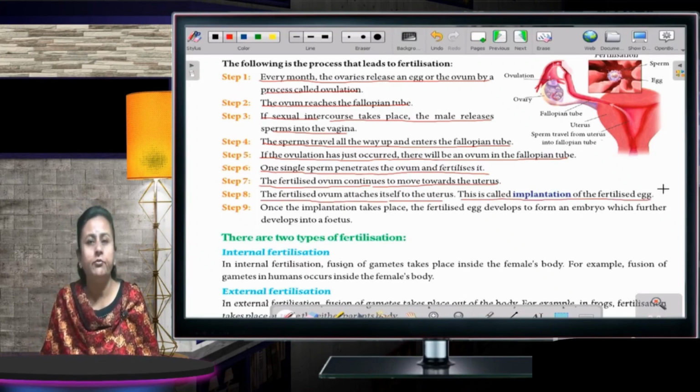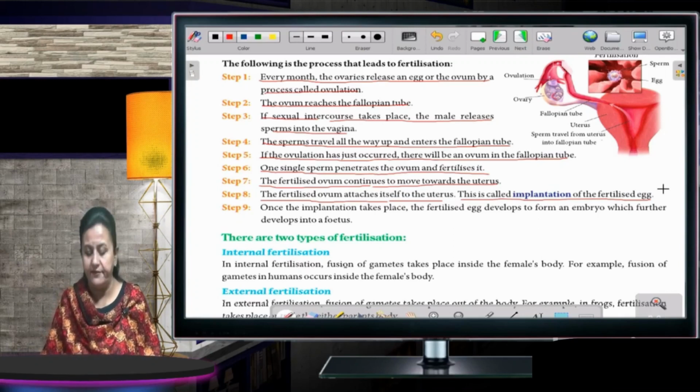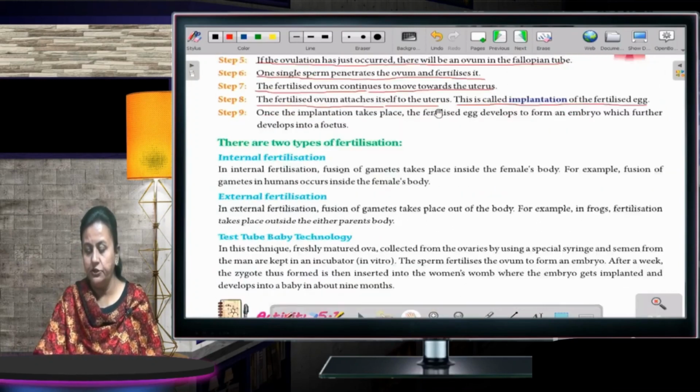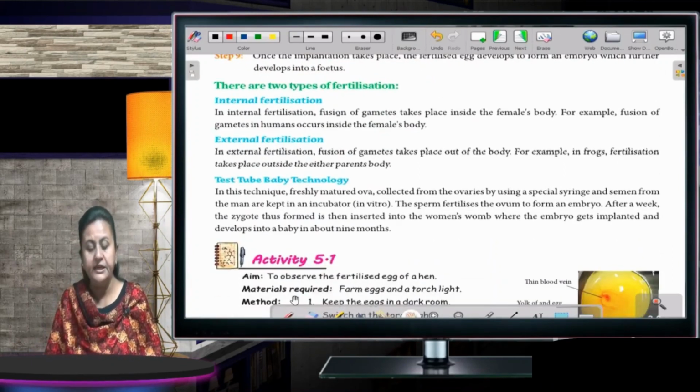Now, I'll tell you about different types of fertilization. First is internal fertilization. As you can see on your screen also, the name is internal. Internal means inside.